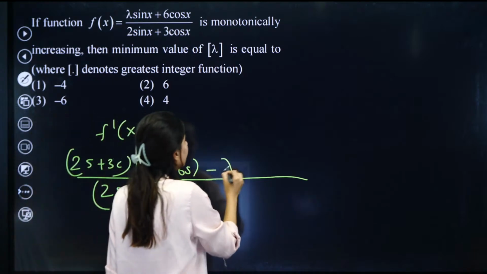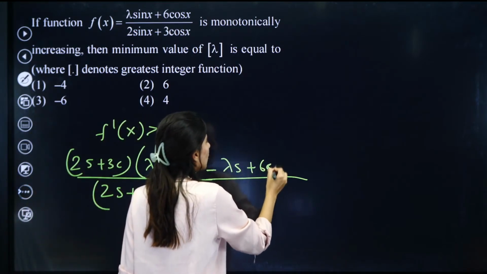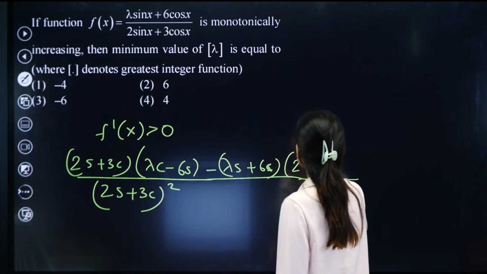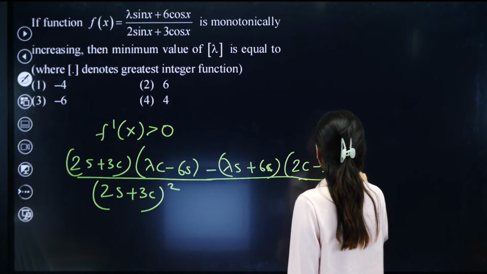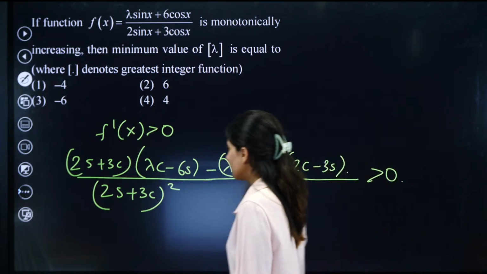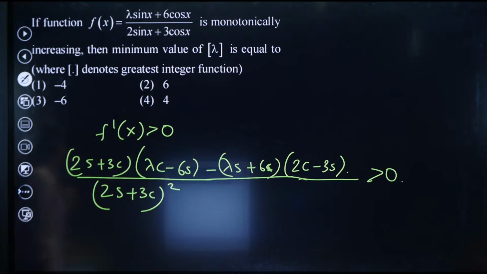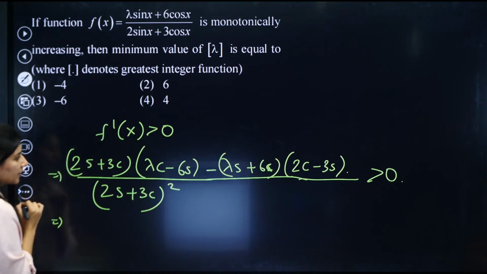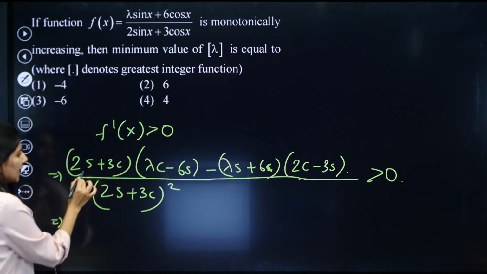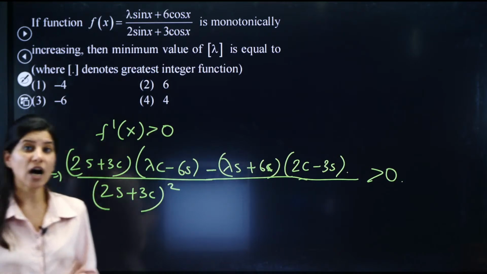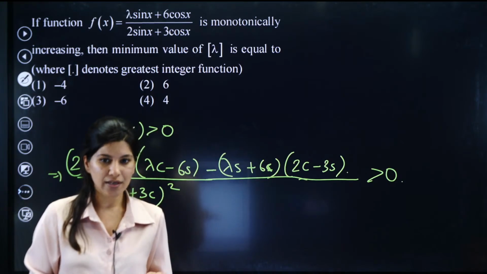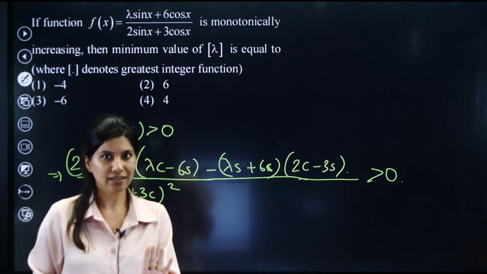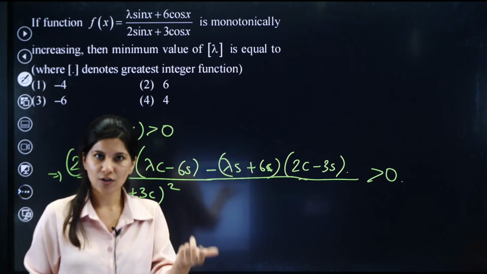This time lambda sine plus 6 cos is constant, and 2 sine, can you see 2 sine, so 2 cos minus 3 sine. So this is it, and this should be greater than 0. First of all, the denominator is greater than 0. So let us focus on the numerator part. We are going to get sine square, cos square, and sine cos. That's it.